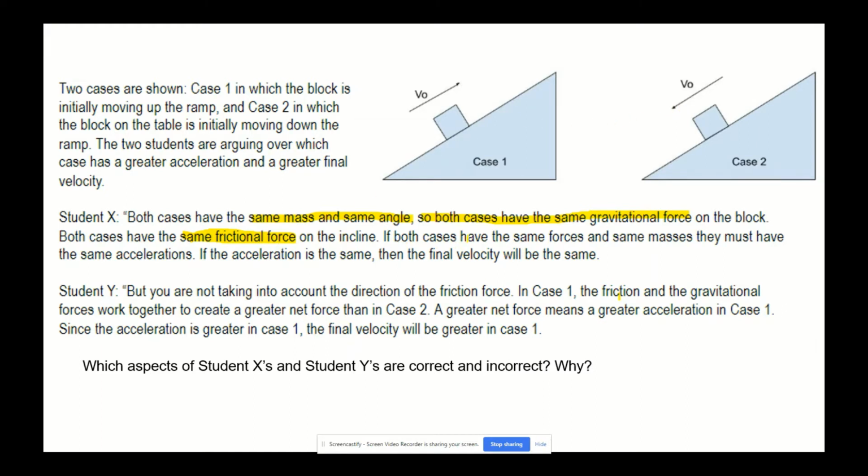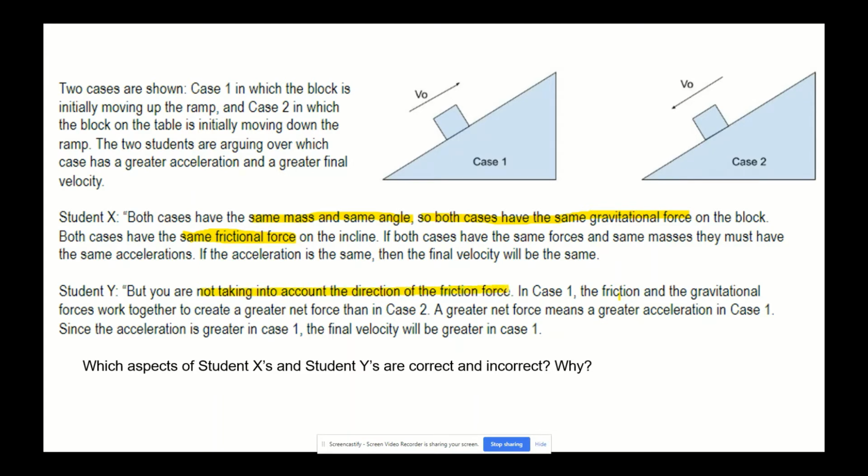If both cases have the same forces and same masses, they must have the same acceleration. So that's not a true statement. We'll go ahead and highlight that in red here in a second. And if the acceleration is the same, the final velocities are the same. This is also not a true statement. All right, let's look at student B. You are not taking into account the direction. So that's kind of just what I said.